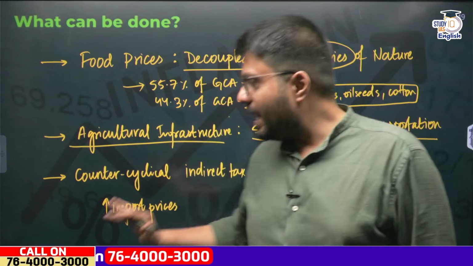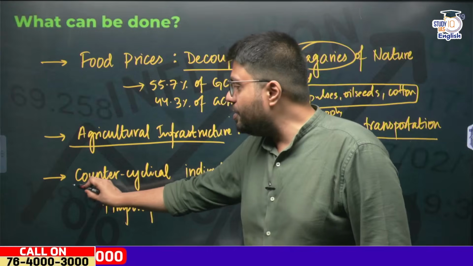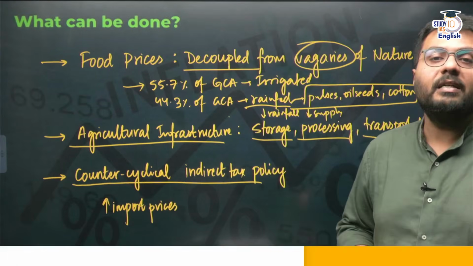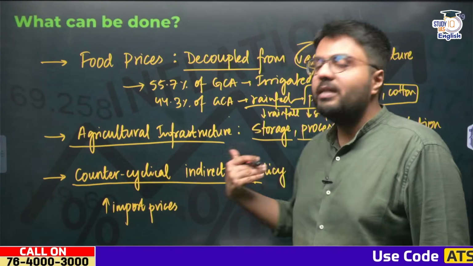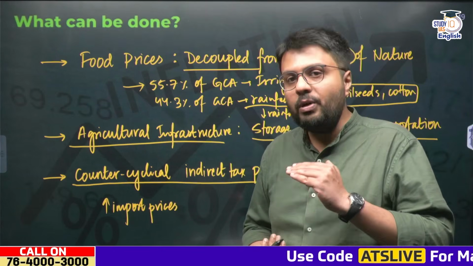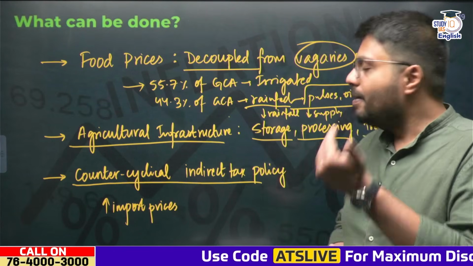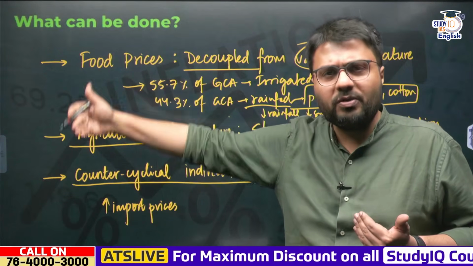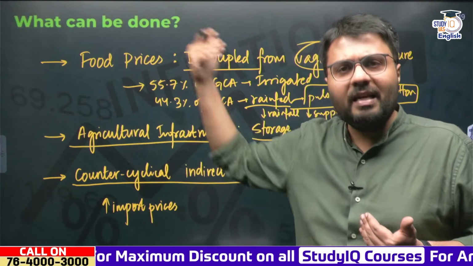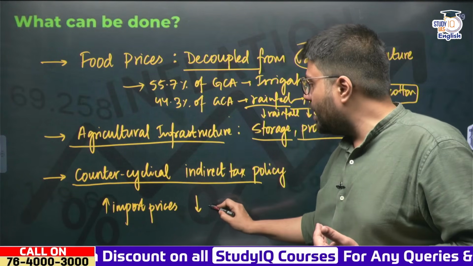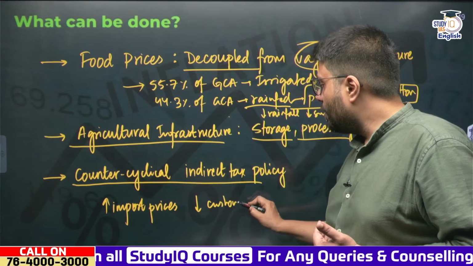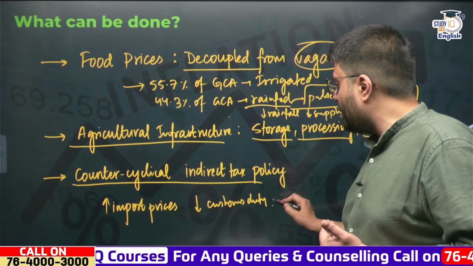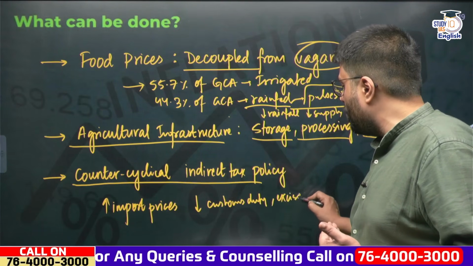Okay, the third aspect that we can work on is on introducing a counter cyclical indirect tax policy. What is a counter cyclical indirect tax policy? A counter cyclical indirect tax policy means that whenever import prices of any commodity, be it crude oil, pulses, oilseeds, etc., increases, we can reduce the amount of customs duty, or we can decrease the amount of excise duty in order to cool off the prices.